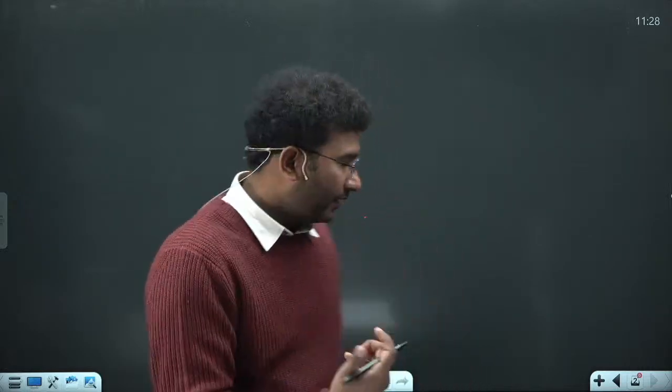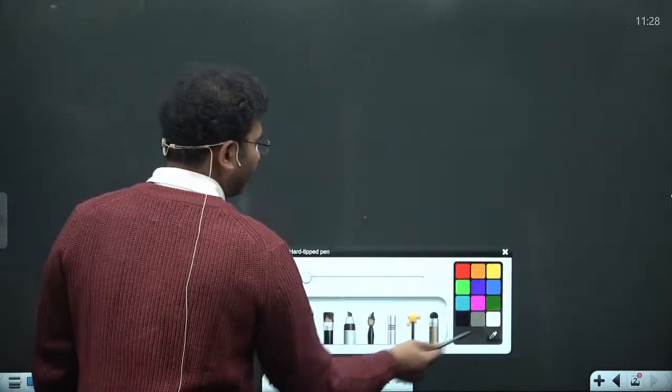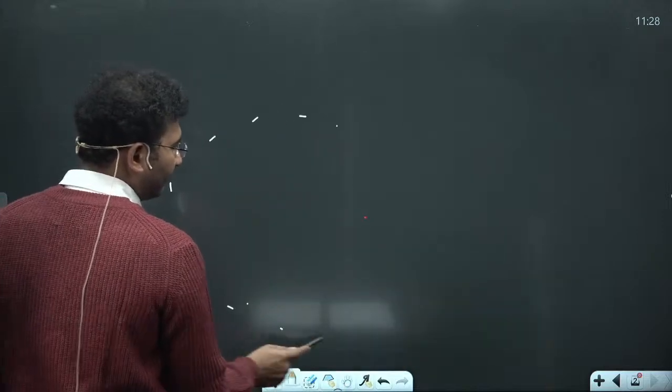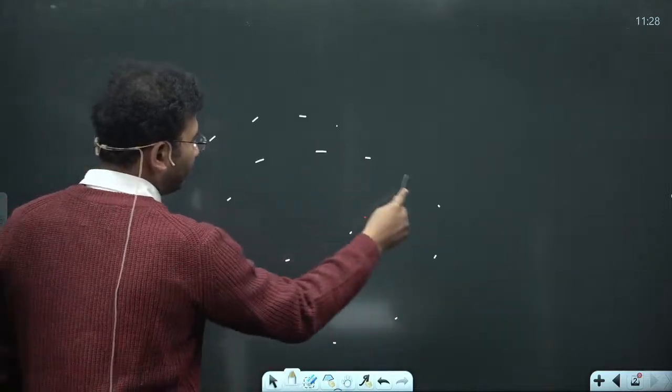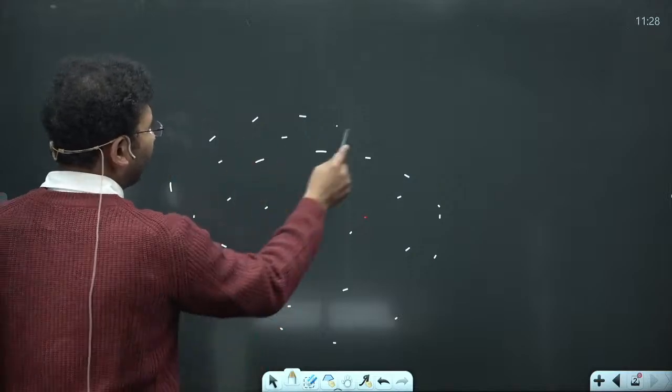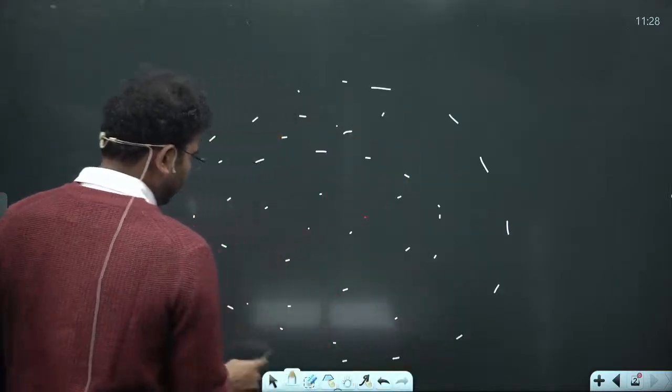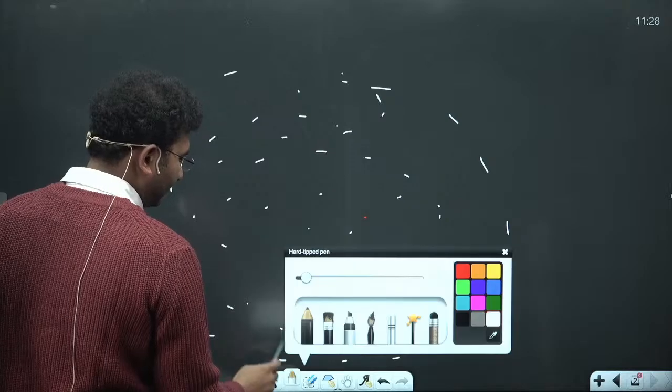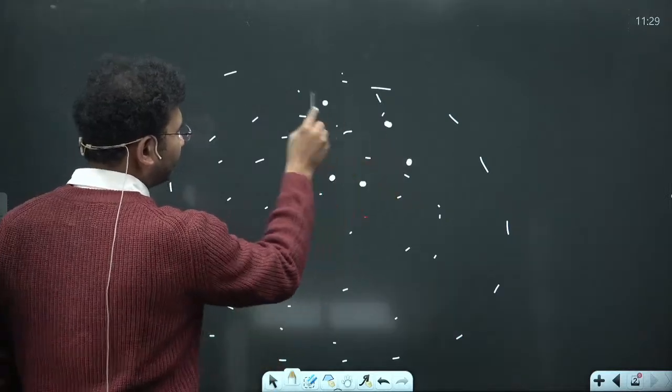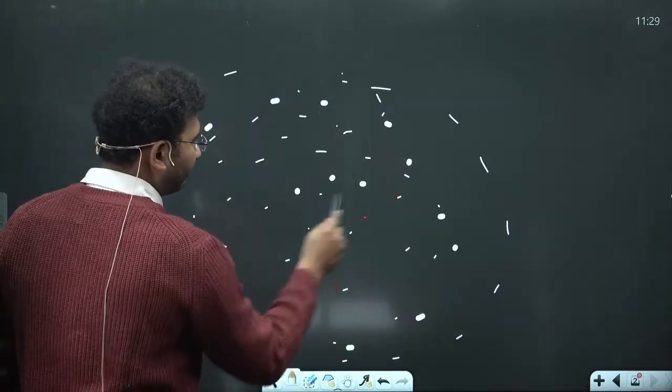देखिए यार, accreditation means if you have multiple particles or multiple matter, ये मान के चलो this is your matter, right?